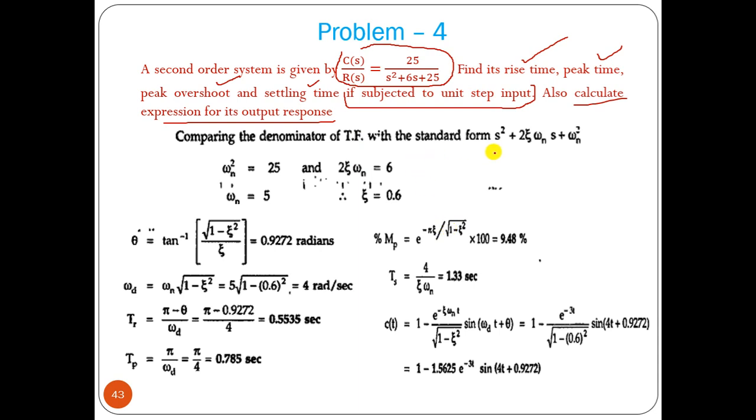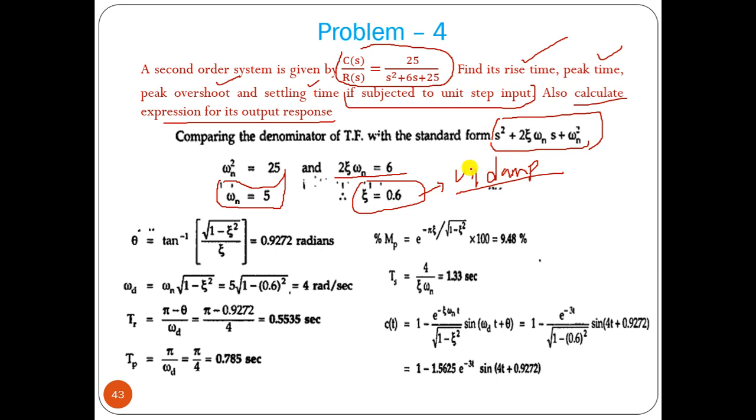From this expression, which is the characteristic equation of a second order system, we can say omega n square equals 25, so omega n equals 5. And 2 zeta omega n equals 6, with omega n equal to 5, so 2 zeta into 5 is 10 zeta, so zeta equals 0.6. If zeta equals 0.6, the response should be underdamped. We can say this directly without any problem.